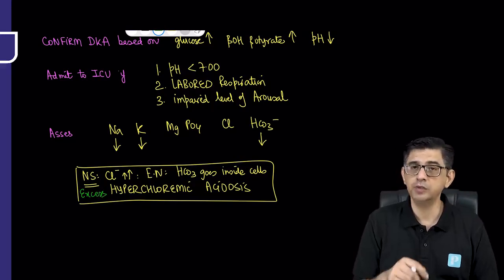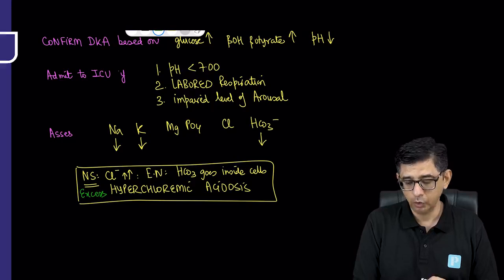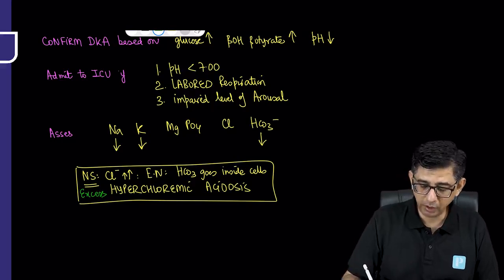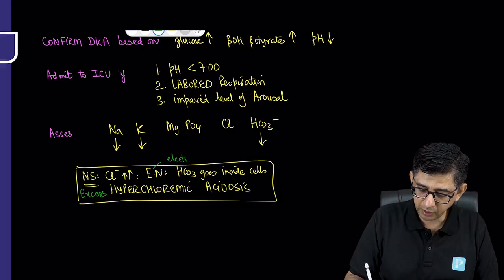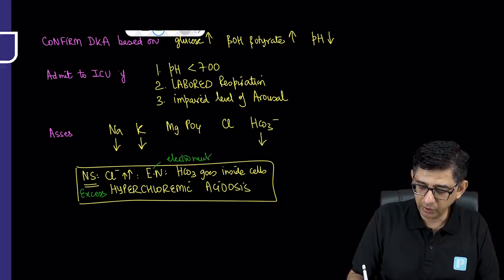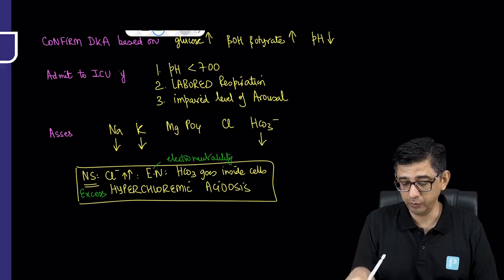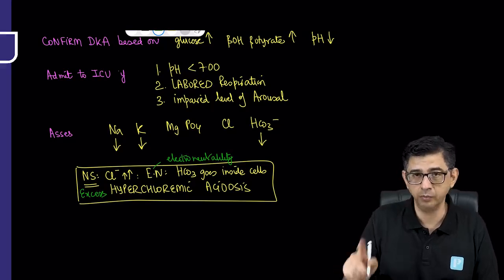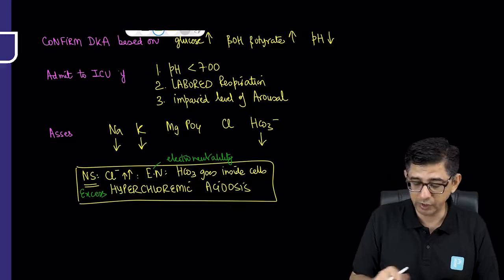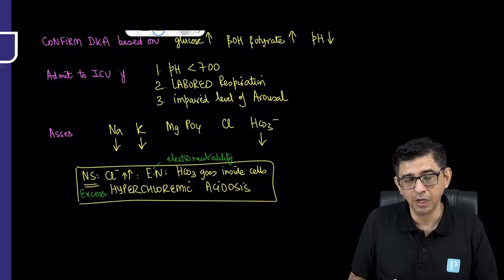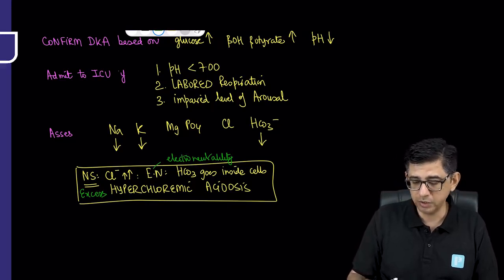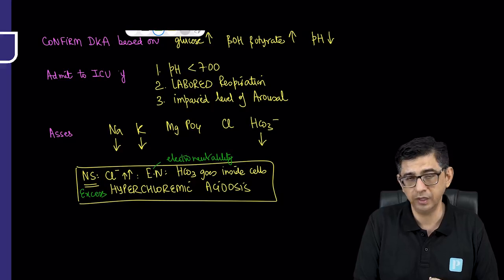Normal saline excess means more negative charges in the blood. To maintain electroneutrality, EN here stands for electroneutrality, the bicarbonate then starts going inside the cells, and the blood value of bicarbonate will fall. That explains why normal saline excess causes hyperchloremic acidosis. And to keep a watch on the same, this is why chloride is being done in this patient.